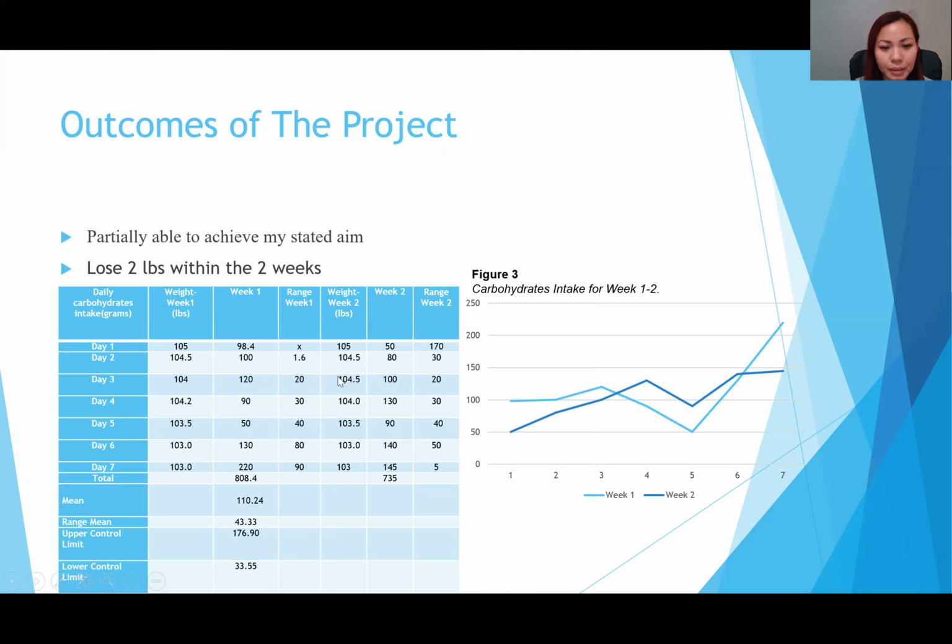So then, I lost my mouse. I continued to consume less carbs, and at the end I lost 2 pounds again. So I ended at 103, which is good. That's a positive result. And this is just a line graph to show the carb intake within week 1 and week 2.